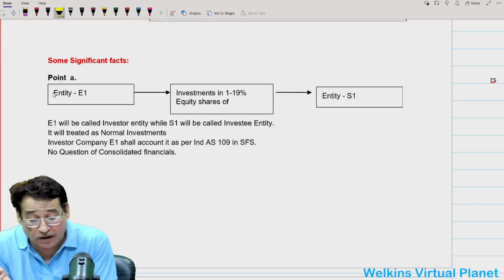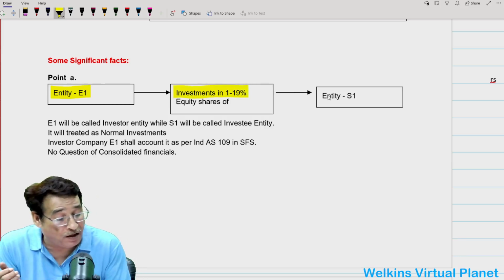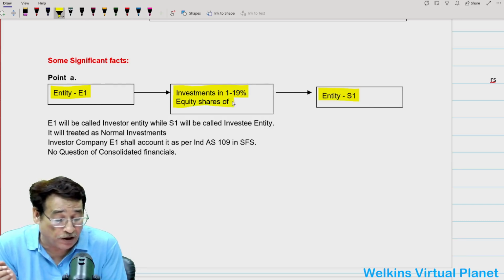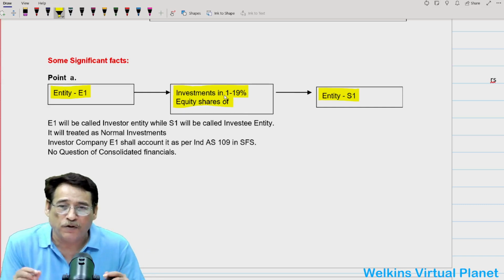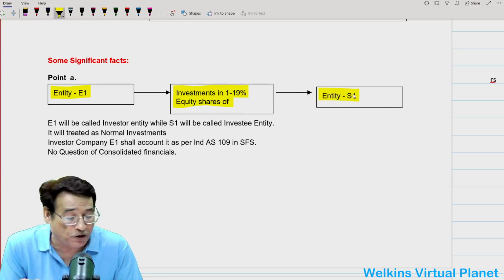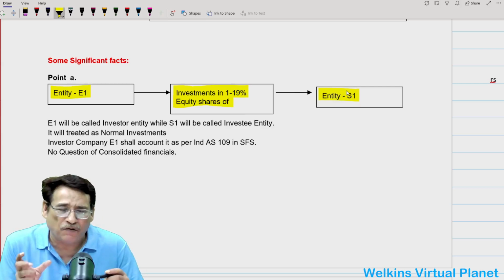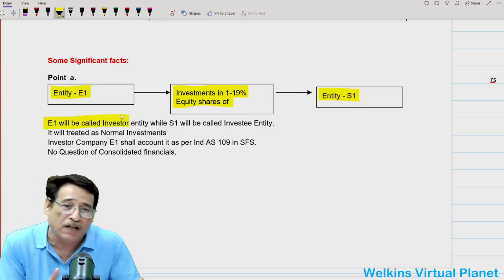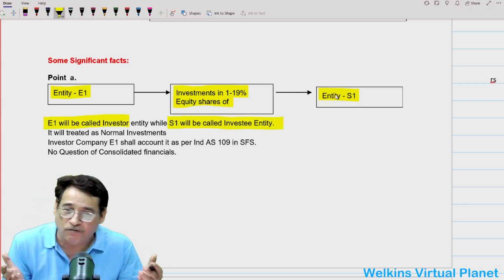Let's presume that there is an entity by the name of E1, and this entity has investment in entity S1, and the investment in equity shares of S1 ranges from 1 to 19%. Suppose entity E1 has invested in 15% equity shares of S1. In this case, first of all, you need to understand that E1 will be called the investor because E1 has invested in the other entity, and S1 will be known as the investee entity.